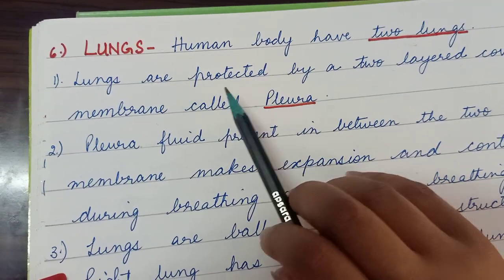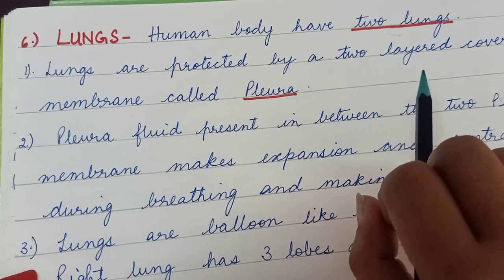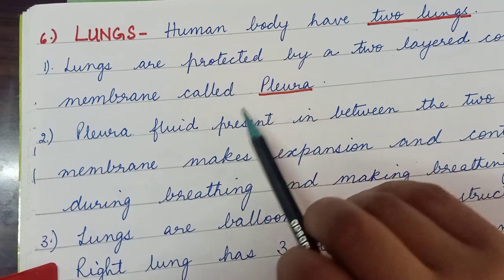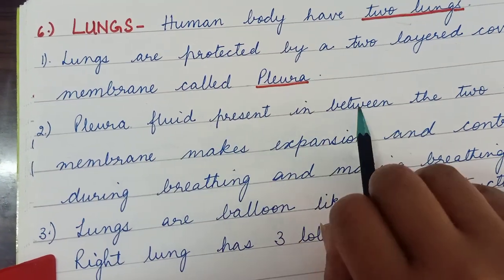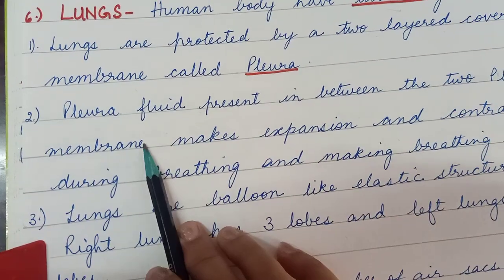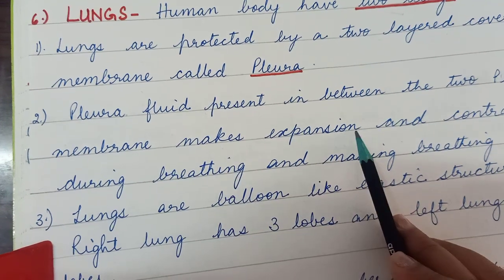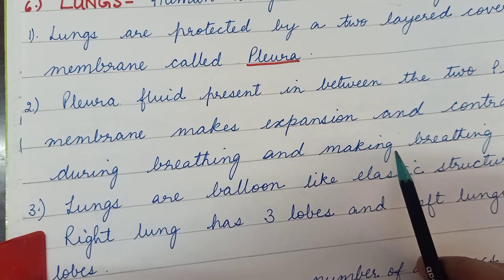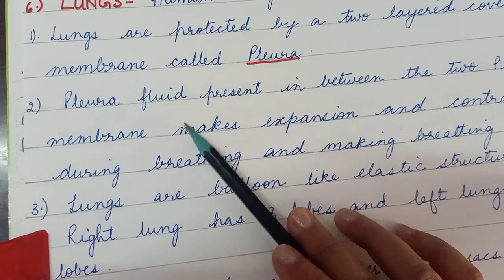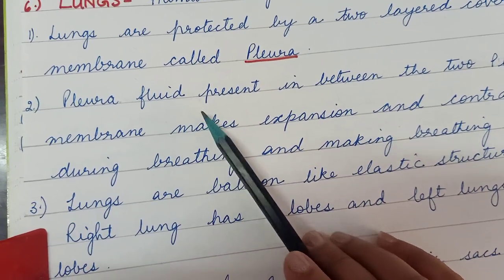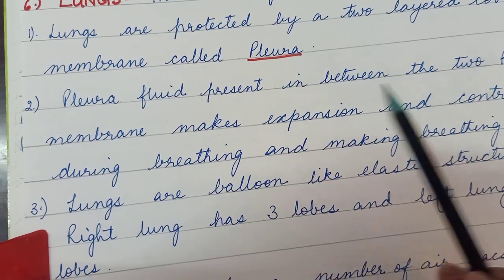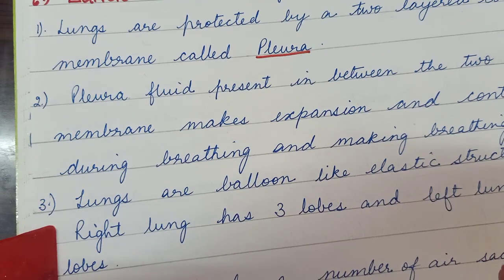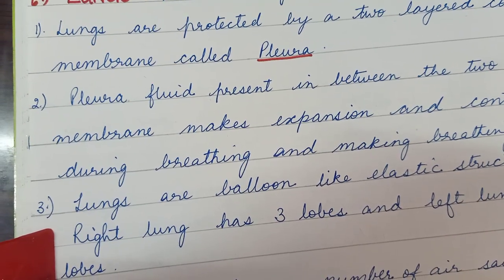Pleural fluid is present in between the two pleural membranes, and it makes expansion and contraction during breathing easier.